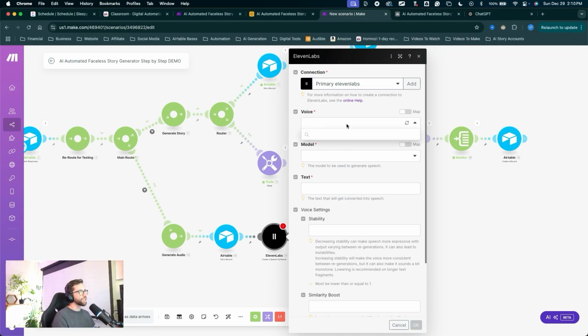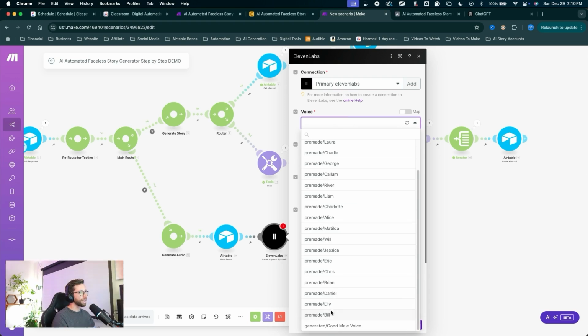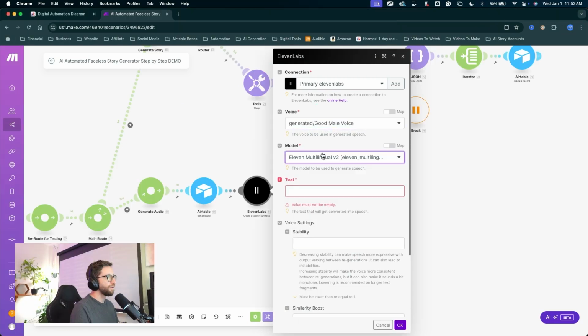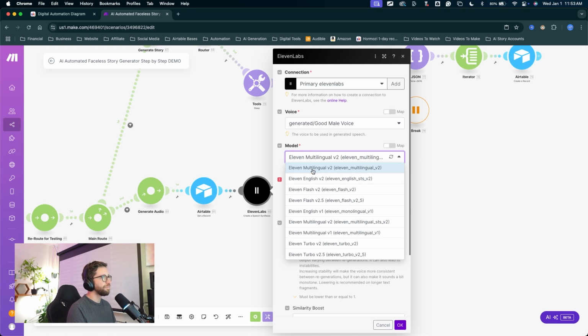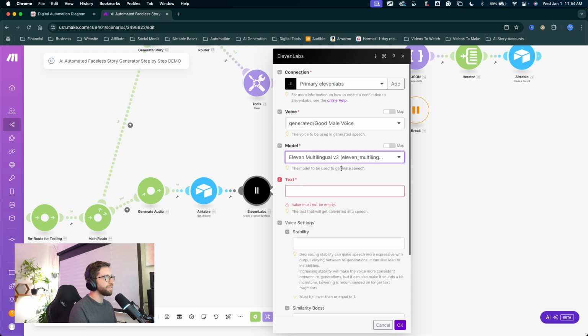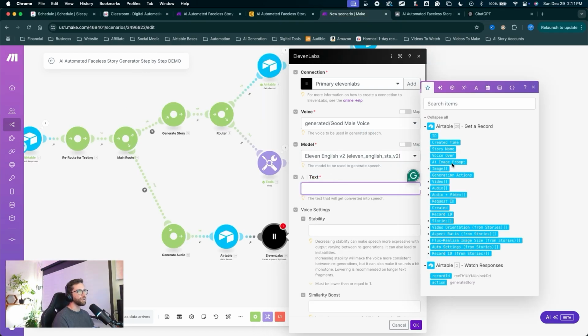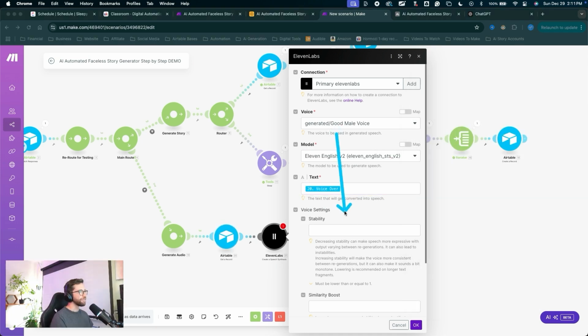For the voice, you can choose the voice model that you want. I'm going to choose my generated good male voice for the model. We can use the ElevenLabs Multilingual v2, this one right here. For the text, we're going to input our voiceover text right here. Select that. Then for the rest of the settings, I'll leave them blank and click OK.